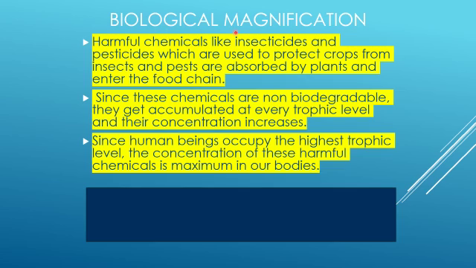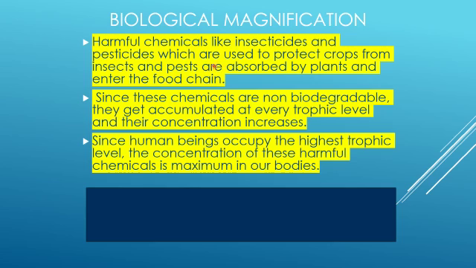So biological magnification. Biological, here you can consider living organism. Magnification means magnifying or increasing the harmful chemicals in the food chain. The harmful chemicals here are nothing but insecticides and pesticides, which are used to protect the crops.